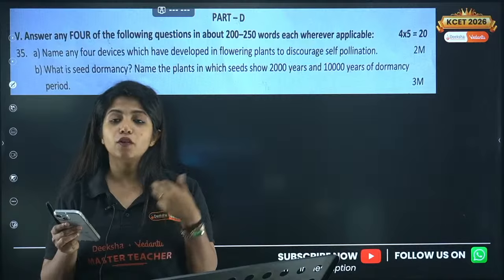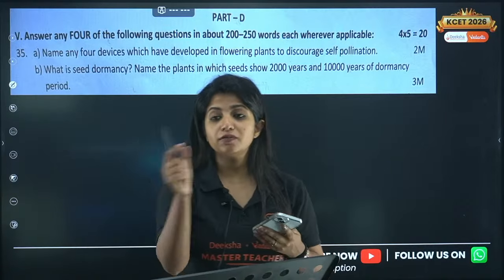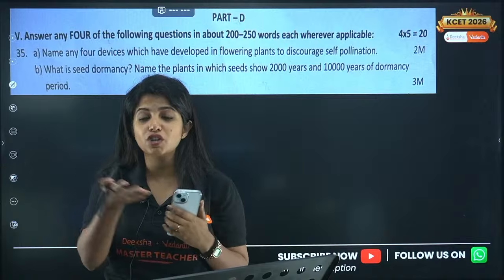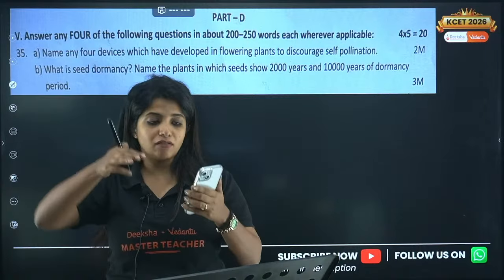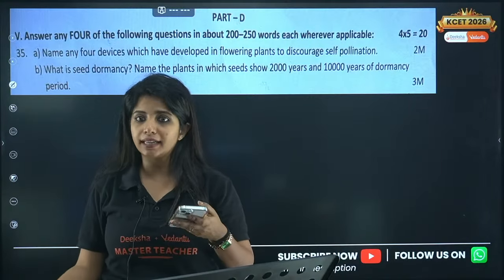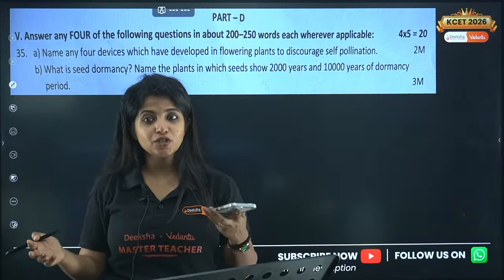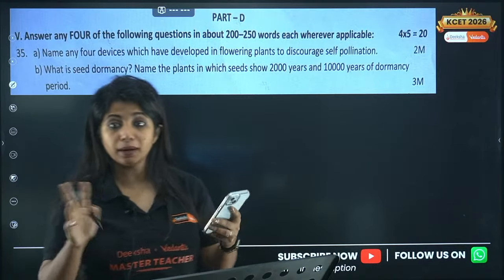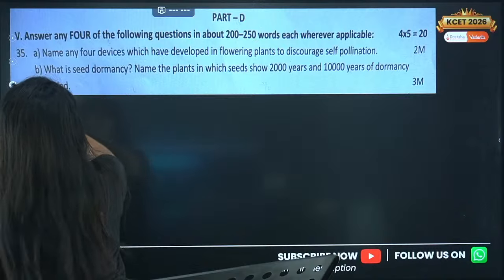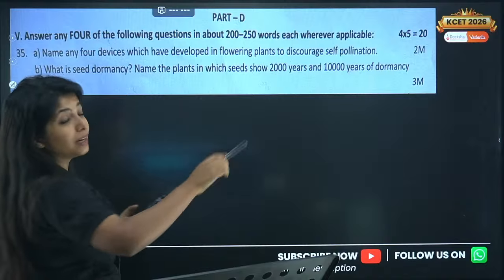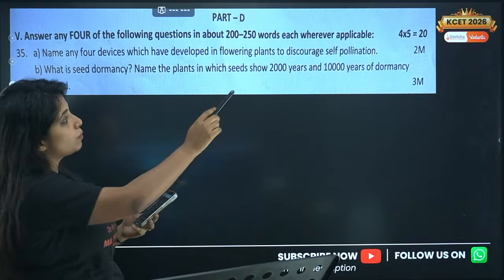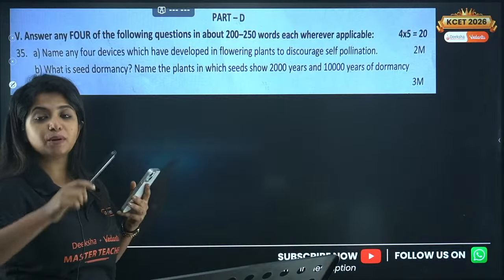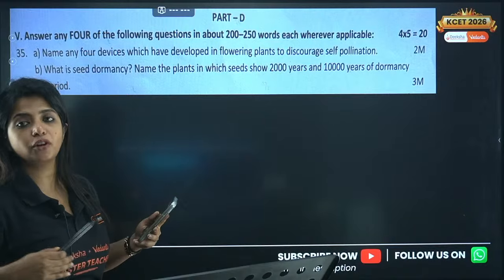Okay, and the fourth thing, formation of unisexual flowers. If the flower does not have both the sexes, then to some extent you can stop self-pollination from happening. There will always be cross-pollination in that case. Now cross-pollination, true cross, either geitonogamy or xenogamy, both of them can be possible depending on the plant. So all these 4 things you have to mention. First, talk about outbreeding devices. Here they have not mentioned outbreeding devices, so you have to talk about that. This is known as outbreeding devices. They prevent inbreeding depression, and then start off your answer.